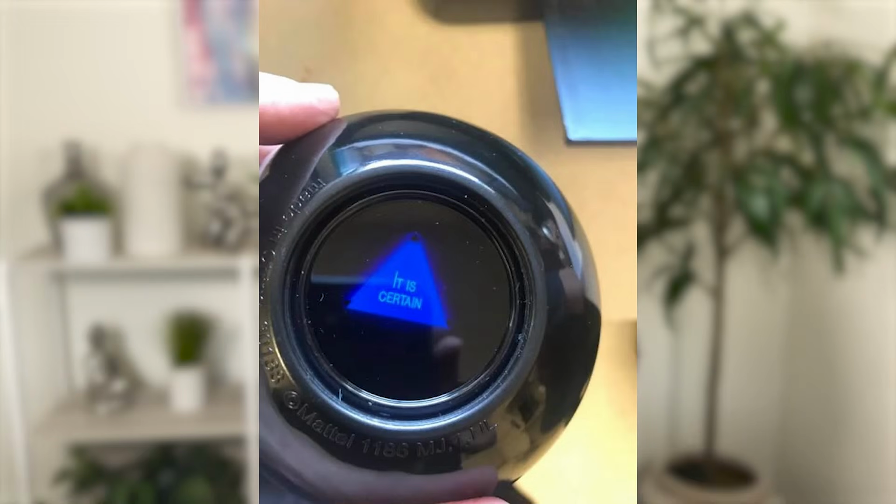Oh, Magic 8 Ball, are all my predictions for the October SAT correct? It is certain.